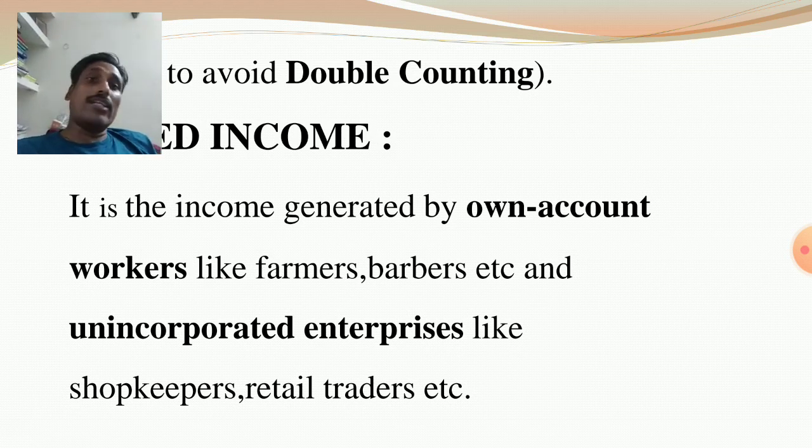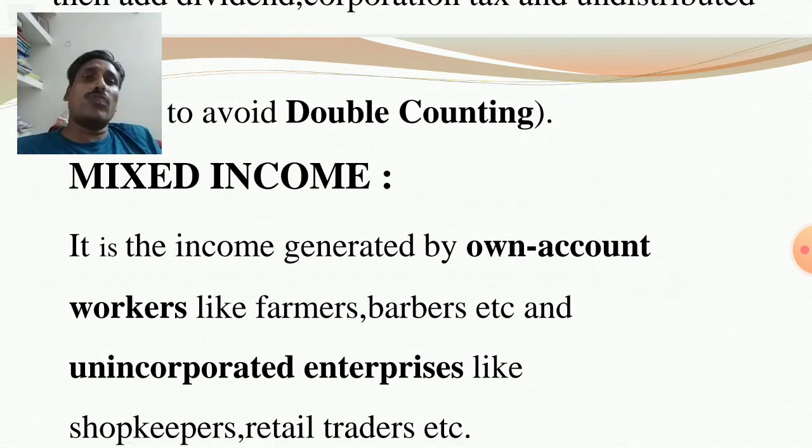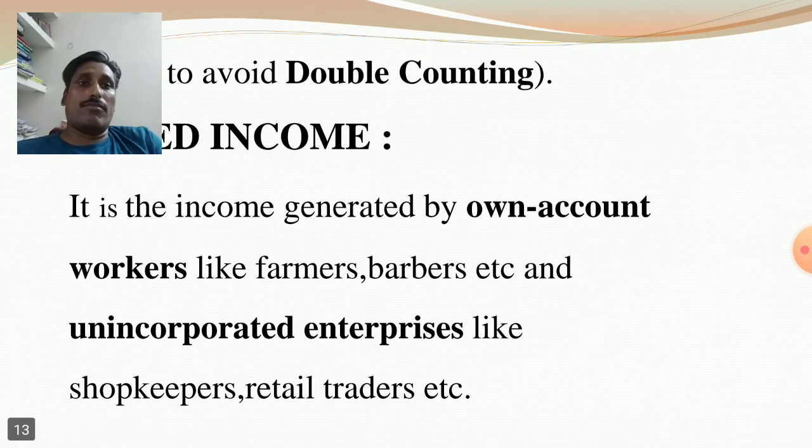But in case of unincorporated enterprises like shopkeepers, sometimes the relatives and family members are sitting in the shop. Similarly, retail traders, etc. It is the mixed income. It is the income generated by own account workers. Clear? It is the mixed income. Okay, thank you.